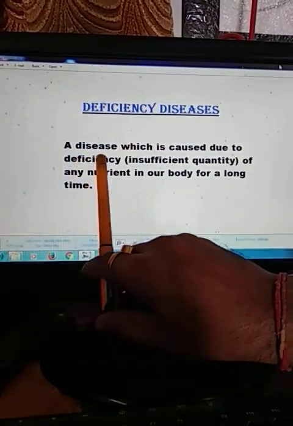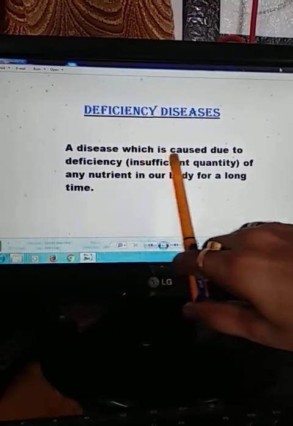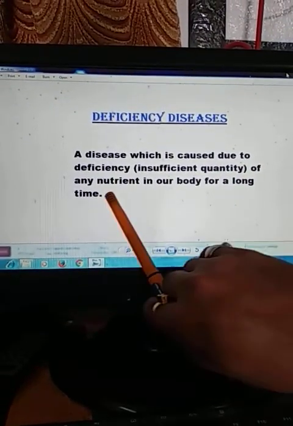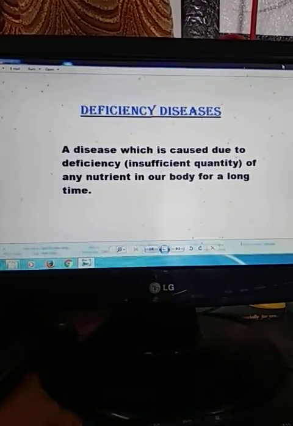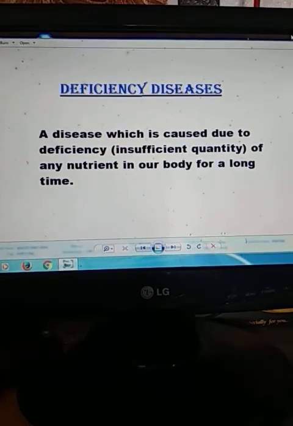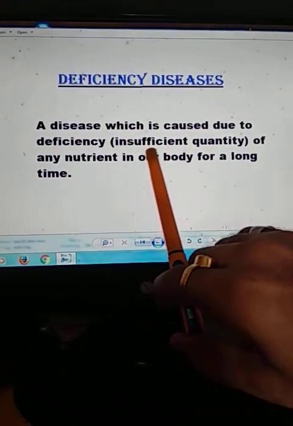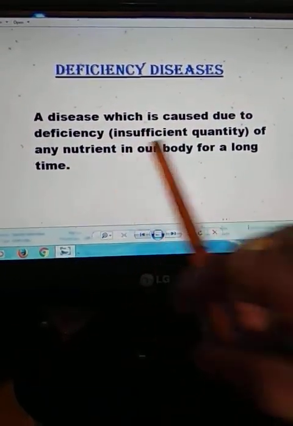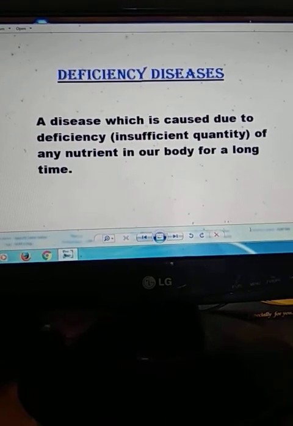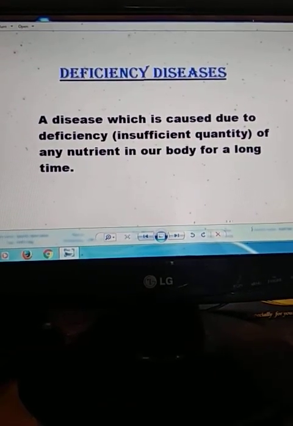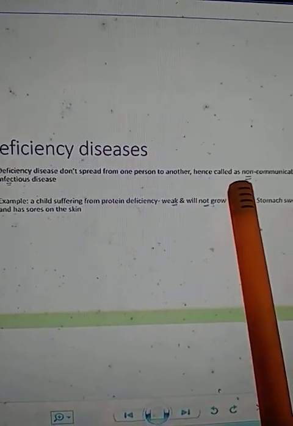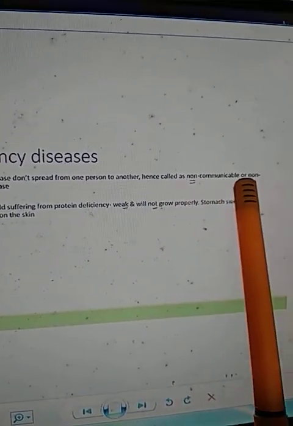Now let us understand what is deficiency disease. A disease which is caused due to deficiency of any nutrient in our body for a long time is known as deficiency disease. Deficiency means having insufficient quantity or insufficient amount. It means if any nutrient is not in enough amount in our body for a long time, that condition is called deficiency disease. Here you can see that deficiency diseases don't spread from one person to another. Hence such deficiency diseases are known as non-communicable diseases.